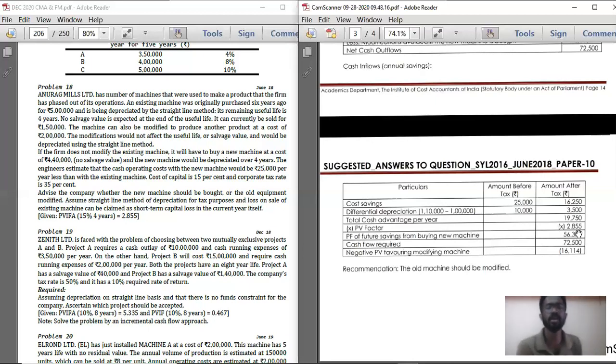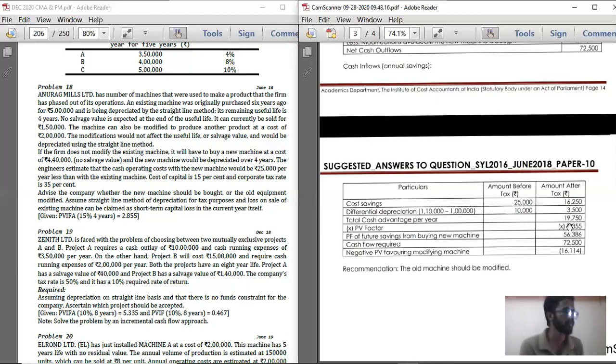56,386. Below that, record less present value of cash outflow. Present value of cash outflow, in the outer amount column, that is the after tax column, record 72,500 in bracket. Now total the outer amount column: 56,386 minus 72,500, you are getting 16,114 within bracket.